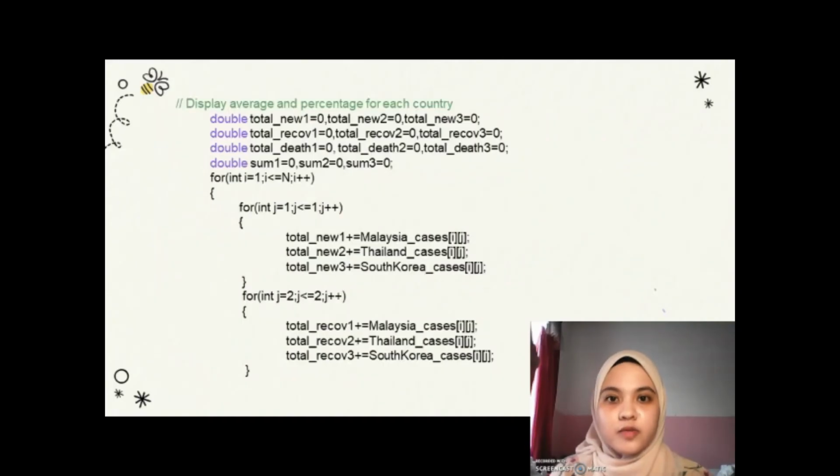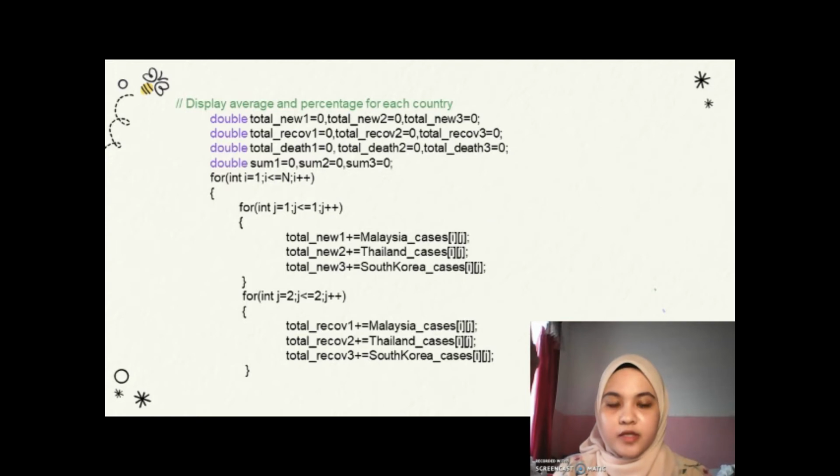First of all, we use double to identify the total daily new cases, total recovery cases, and total death cases. We also use double to define all the sum of cases. Next, since all the data for the daily new cases are arranged in the first column for each row, the basic coding to read the data from the input file is as follows.